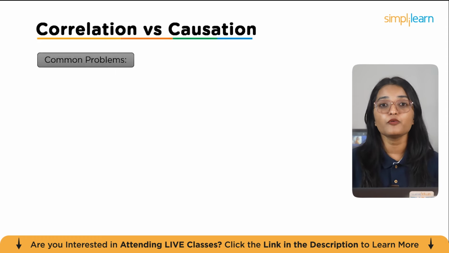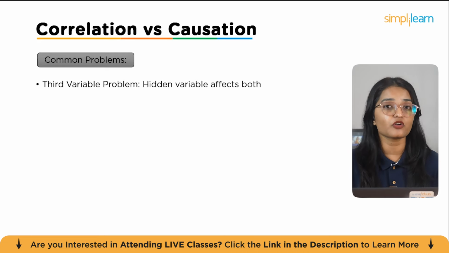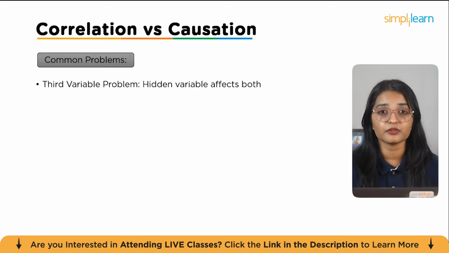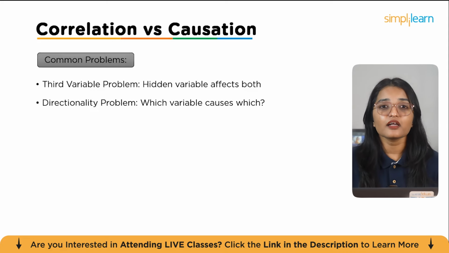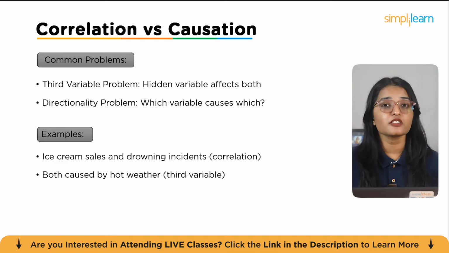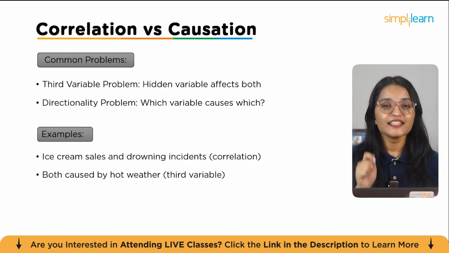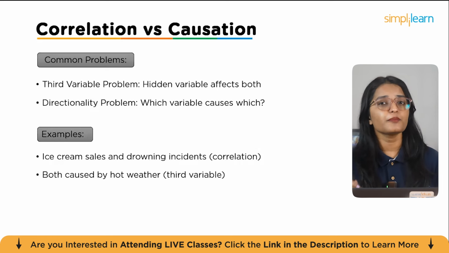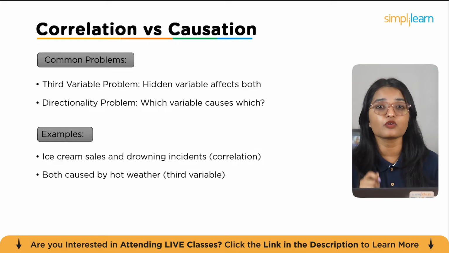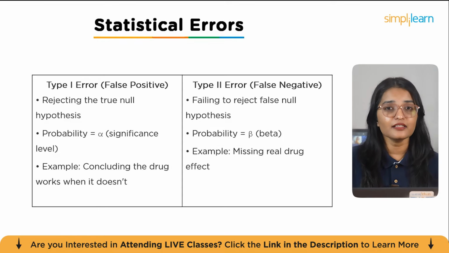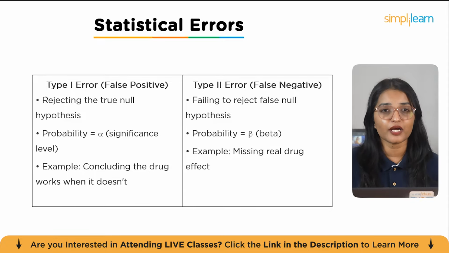Let's look at some common problems with interpreting correlation and causation. First is the third variable problem, which happens when a hidden variable affects both variables in question, leading to a misleading connection. There's also the directionality problem, where it's unclear which variable is causing the other to change. But both are actually caused by a third variable, which is the hot weather. This demonstrates that correlation does not mean one variable causes the other, so always look for hidden factors before assuming causation.